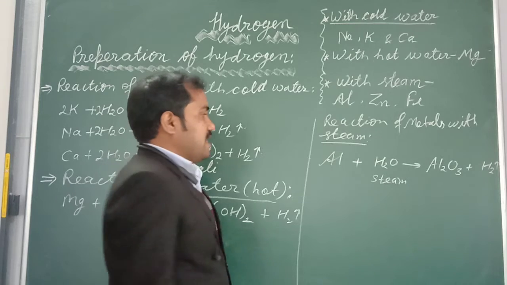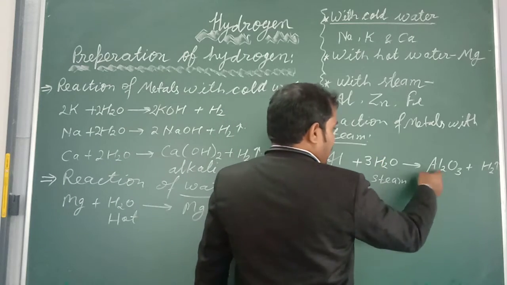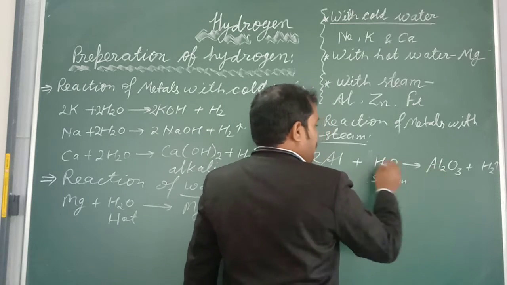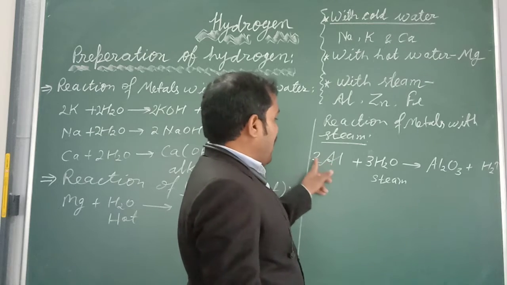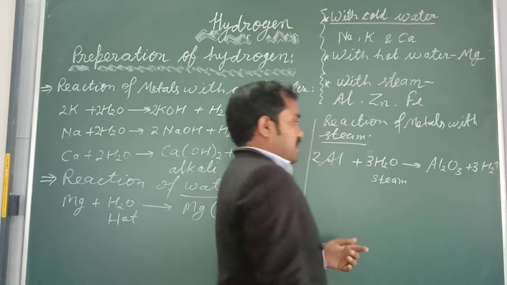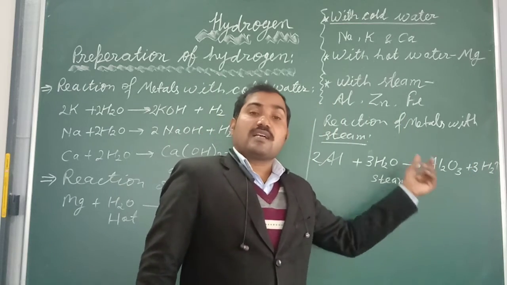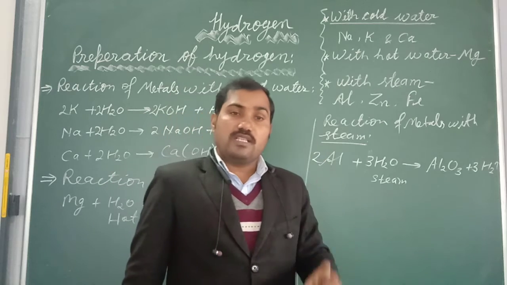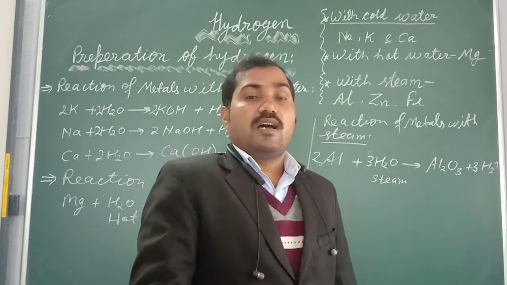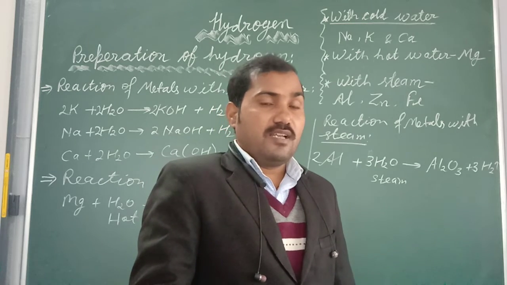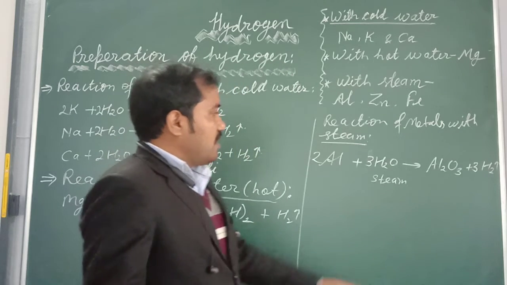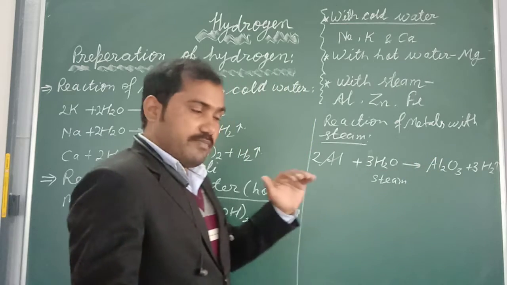If you want to write the balanced equation, this is 3 and this is not 3. This is 2 aluminum. Now 2 aluminum, if it is 3, then Al2O3 plus 3 to 6 hydrogen present here. This is the aluminum oxide of the metal. As you know, metal oxides are basic in nature, but some metal oxides are amphoteric in nature, like aluminum oxide and zinc oxide. So this aluminum oxide will show both acidic as well as basic nature.